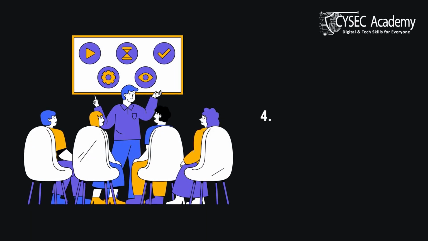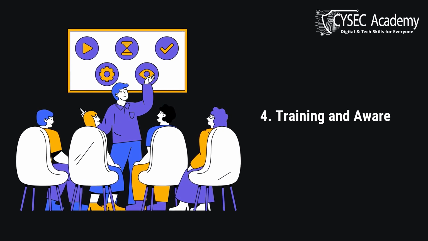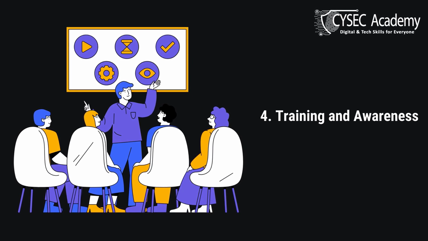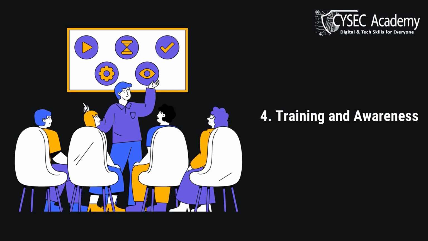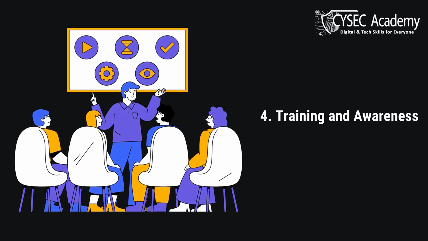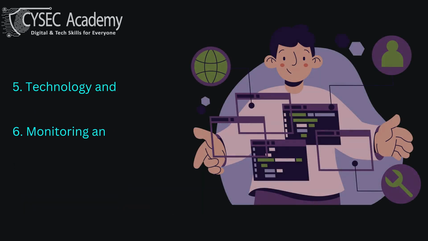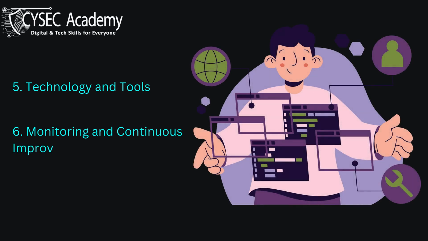4. Training and awareness. Successful implementation also depends on ensuring that employees understand the new policies and procedures. This requires conducting training and awareness programs to educate staff about their roles in maintaining security. 5. Technology and tools. Implementing a security framework may also involve adopting new technologies or tools to support security practices. For example, implementing ISO/IEC 27001 might require investing in risk management software or upgrading encryption technologies.